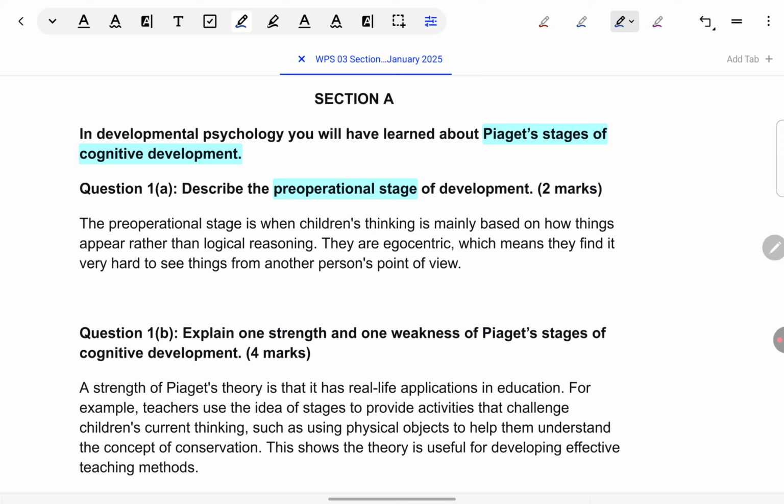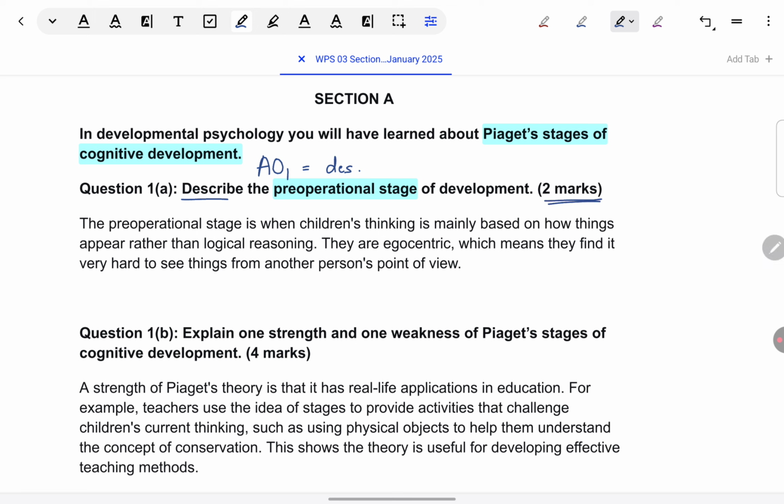The first thing we should do is look at the command term. It is describe. It's an AO1 command term. Only AO1 means we only have to give description. No strengths and weaknesses will be credited, and there is no situation to which we have to apply the concept. Next, we should look at the marks. It is for 2 marks.